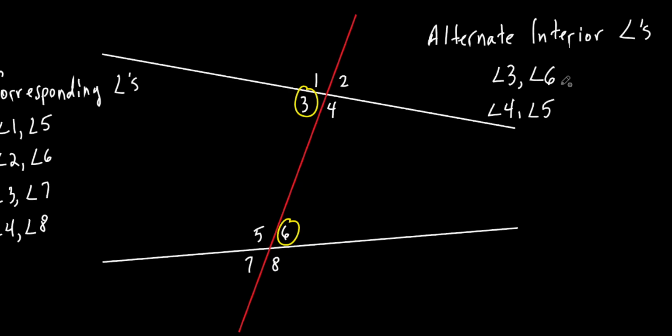Okay? So if you look at the word and understand what that word means, alternate, all right? Alternate could mean like go every other or something, but it's the opposite, all right? It's not the ones right next to them, right? It's not the one right next to them. It's the one on the opposite side of the transversal. And if this one's above in that grouping, then you're matching it up with the one that's below in the other grouping.